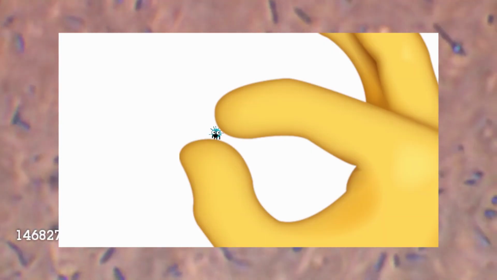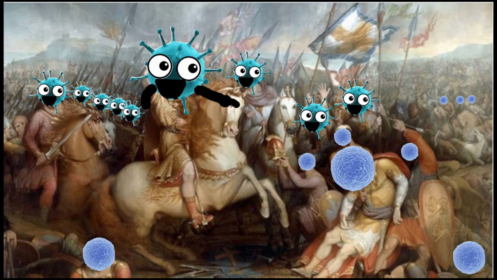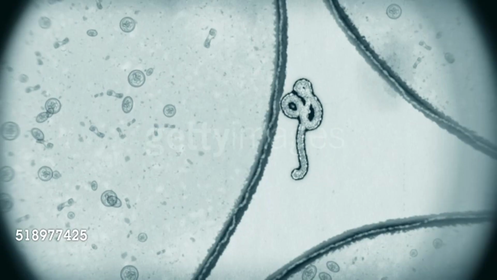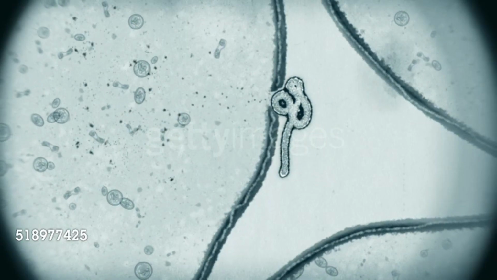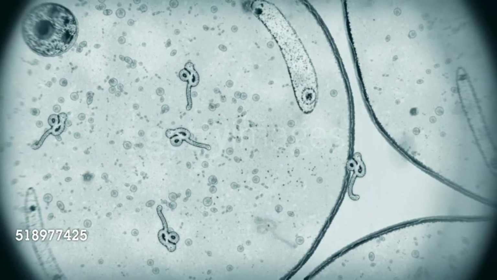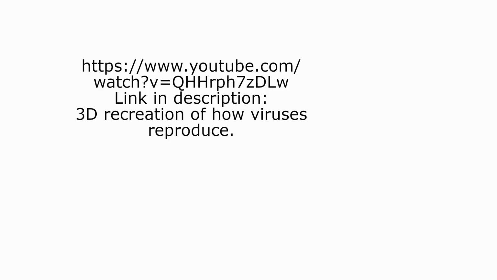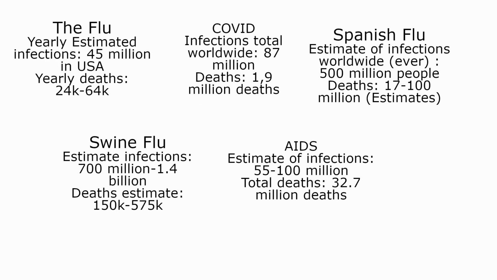Viruses are the smallest of these 4 microorganisms. We need really powerful microscopes to see them. Viruses invade and destroy living cells. They need to enter the living cell, hijack its reproductive system by adding their DNA to the mix and creating thousands of viruses until the cell explodes and all the viruses escape to new host cells, doomed to the same fate. Viruses are responsible for many diseases like the flu, coronavirus, Spanish flu, swine flu, smallpox, and AIDS.